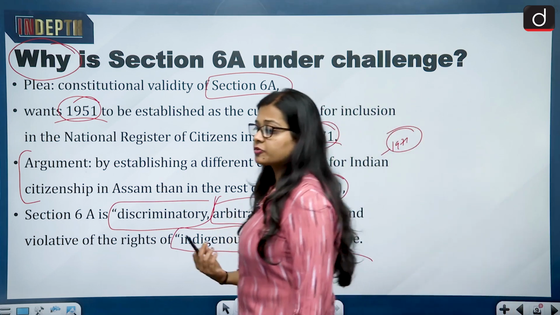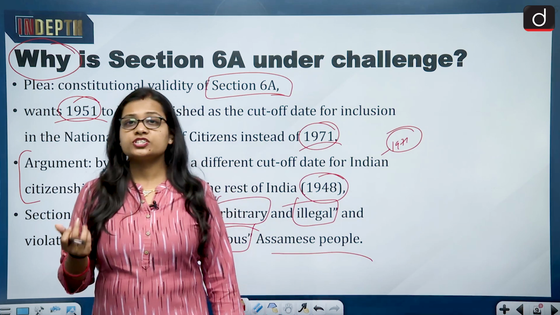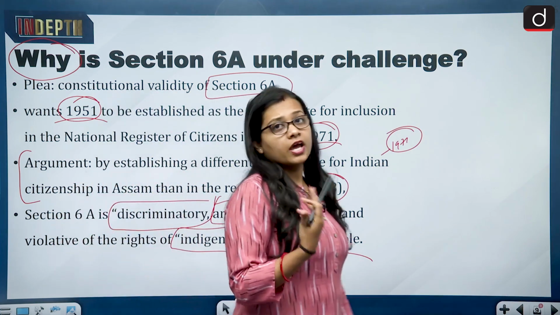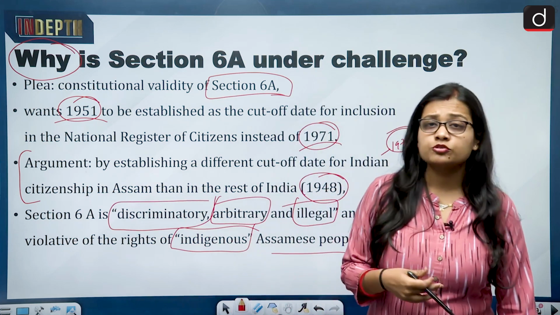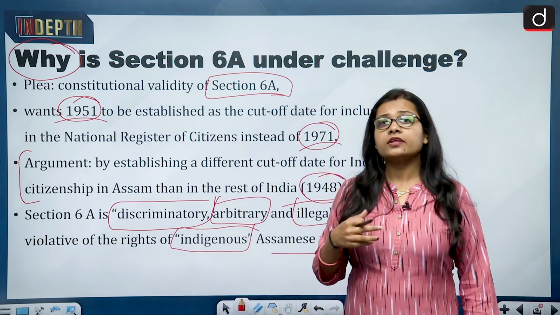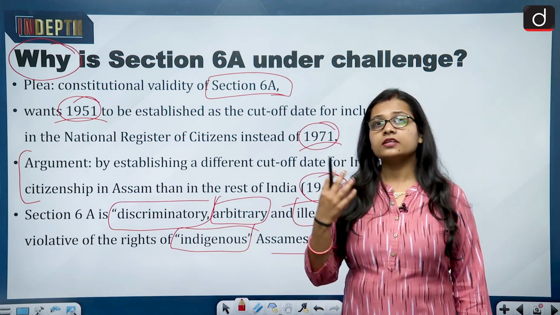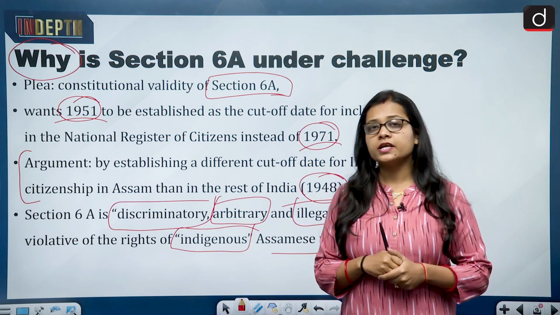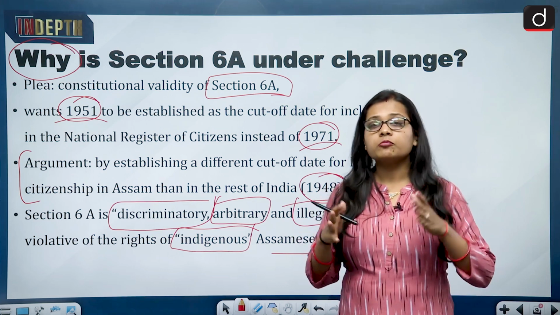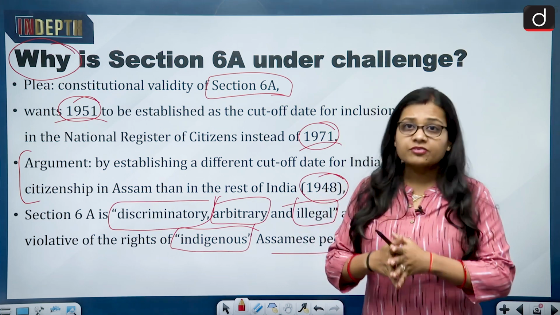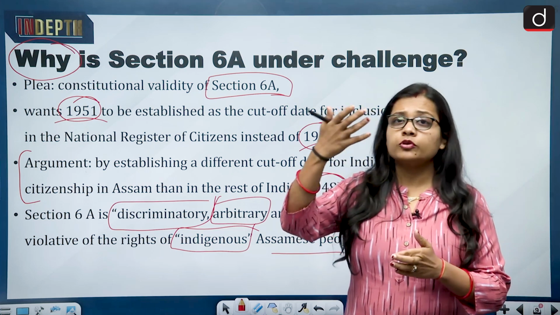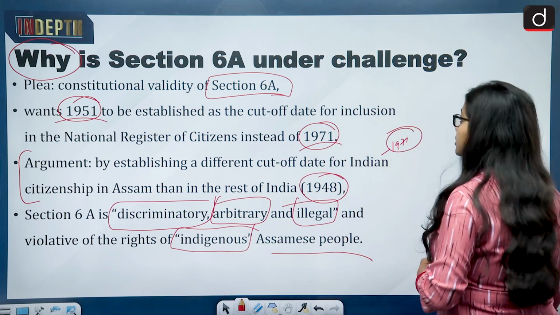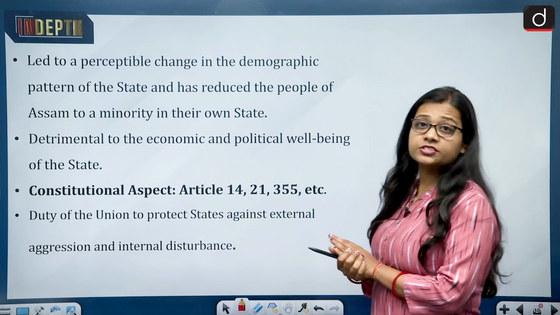And the argument that has been given is that the population of illegal migrants has increased so much that the native Assamese people find themselves to be a minority, and they do not feel at home, because their home has been occupied by illegal migrants, and the number of illegal migrants has reached a very high level, which is actually disturbing the demography of the state.